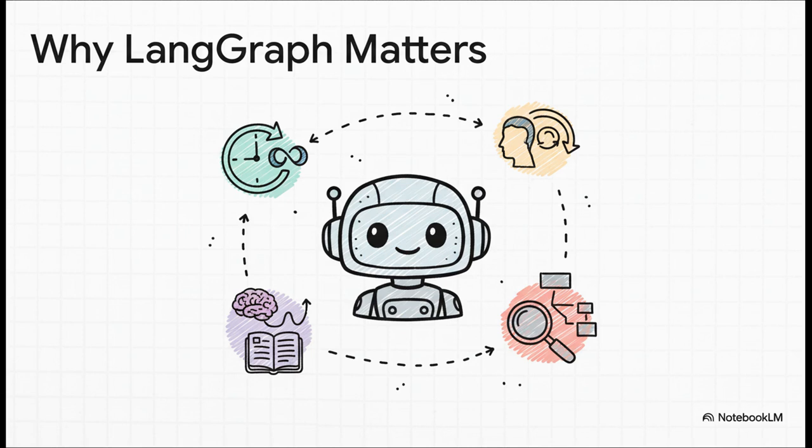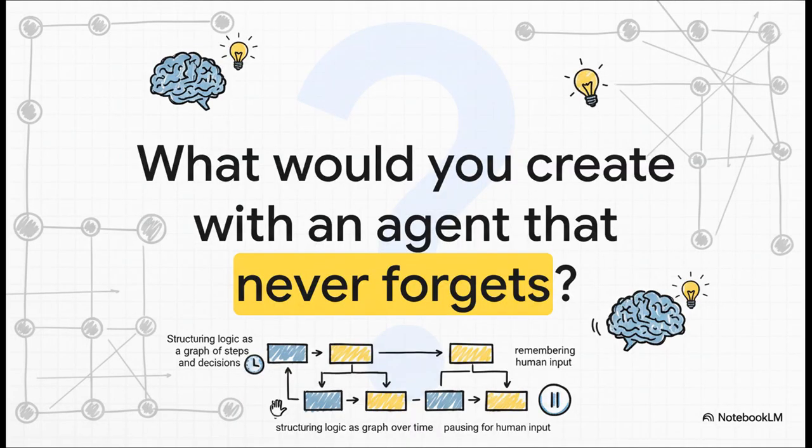So, let's pull this all together. Why does any of this matter? Well, it means you can build applications that are truly reliable and don't lose all their progress. It means you can safely bring a human into the loop for those really important decisions. You can create agents that actually have a memory both for the current task and over the long term. And finally, when things go wrong, debugging is so much easier because you have a clear, step-by-step map of everything the agent did. Which leaves us with one final and pretty powerful question to think about. If you could build an agent that never forgets and always knows when it's time to ask for help, what would you create?